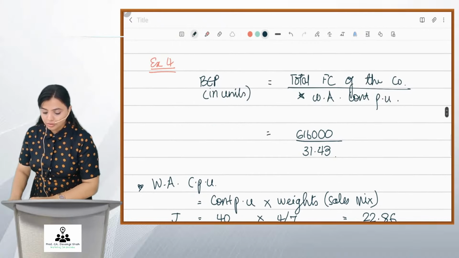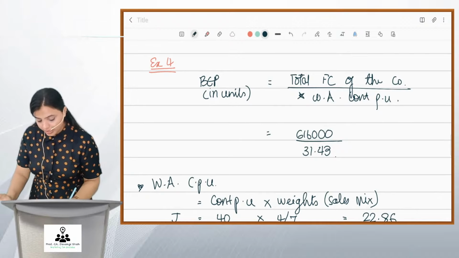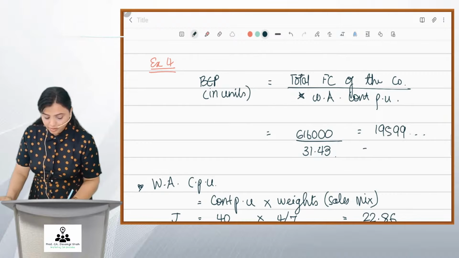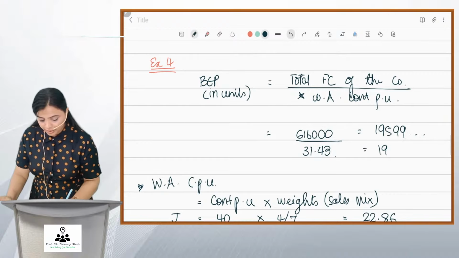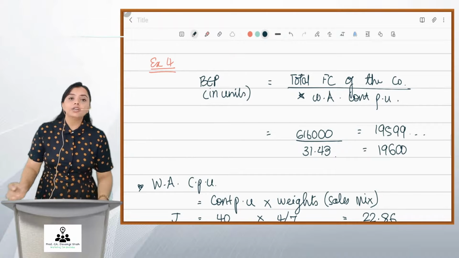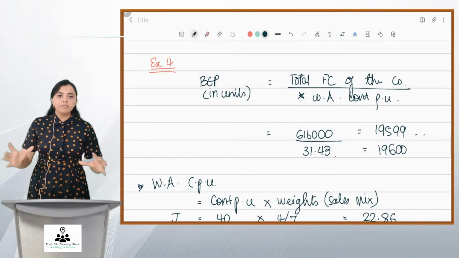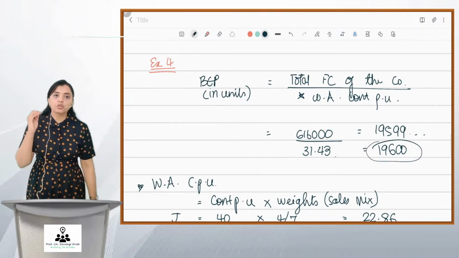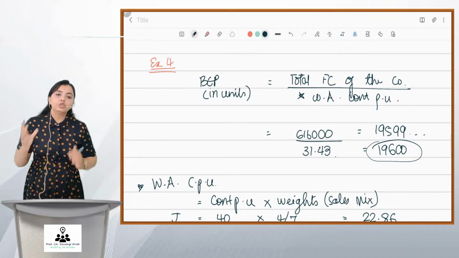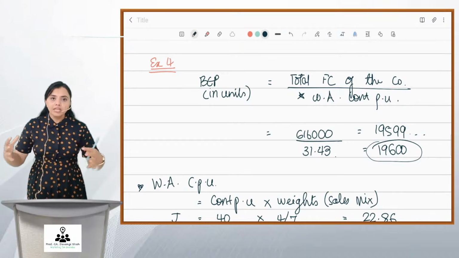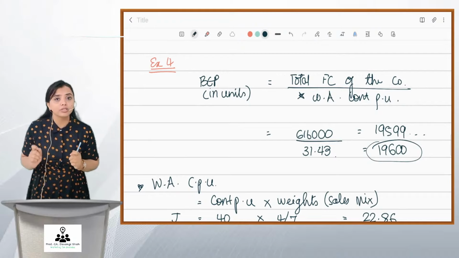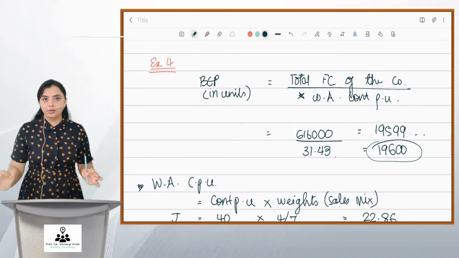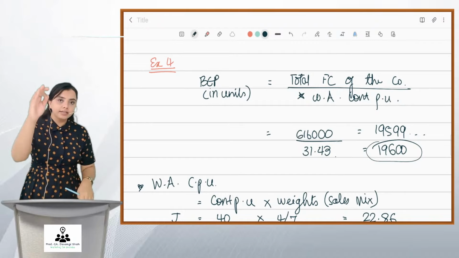And now get the BEP in units. 6,16,000 divided by 31.43. You get 19,599 point something. It will be around 19,600 only. So what does this mean? Arnav Limited, the company, has to sell overall 19,600. Arnav Limited company को total 19,600 बेचना होगा. दोनों J और K मिलाकर the company in totality has to sell 19,600 units. तब जाकर company का break even होगा. When the company sells this 19,600, it will break even.